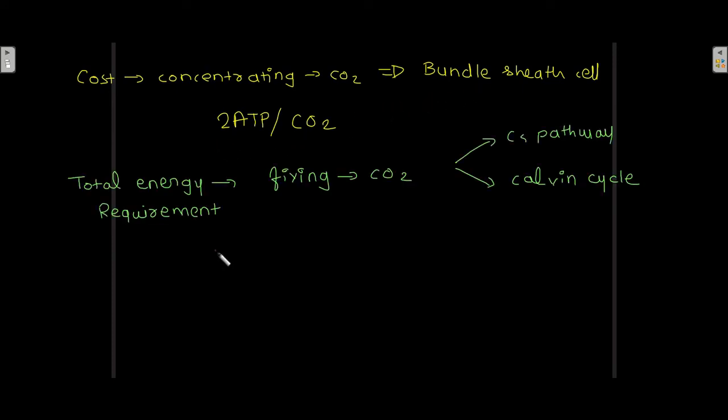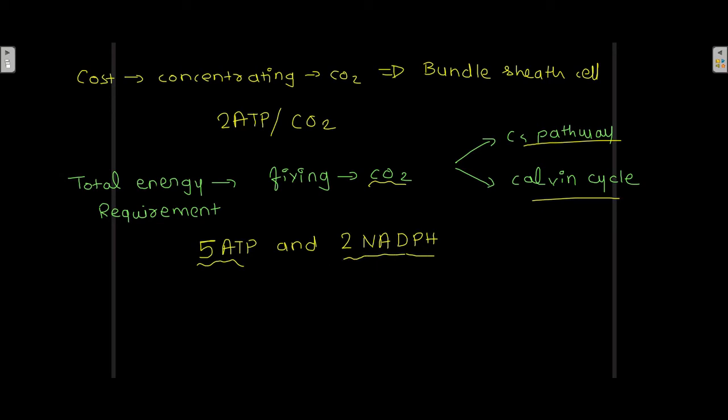So the question is, what is the total energy requirement for fixing carbon dioxide by the combined C4 pathway and Calvin cycle? The answer is 5 ATP and 2 NADPH.